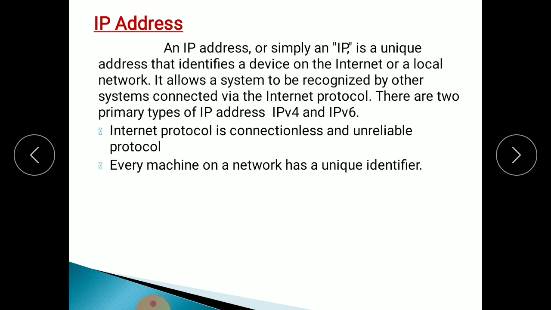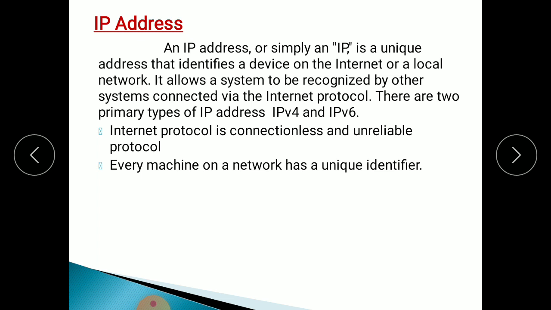An IP address, or simply an IP, is a unique address that identifies a device on the internet or a local network. It allows a system to be recognized by other systems connected via the internet protocol. Means how one device is connected to the other device. With the help of this uniquely identified address, one device is connected to another device. There are two primary types of IP address: IPv4 and IPv6. These are the types of the IP address.